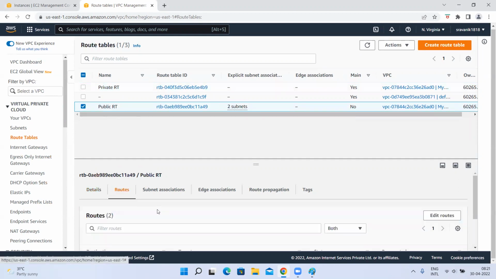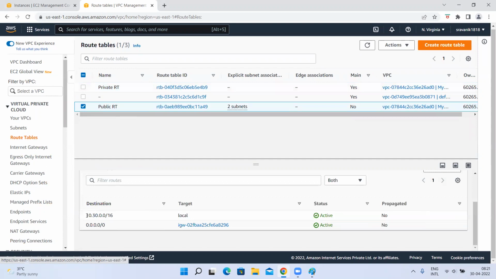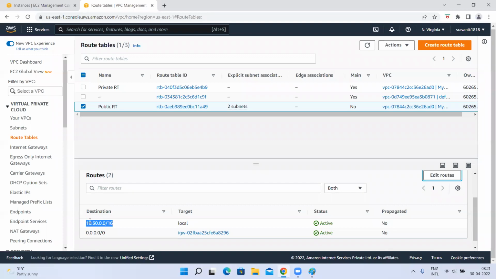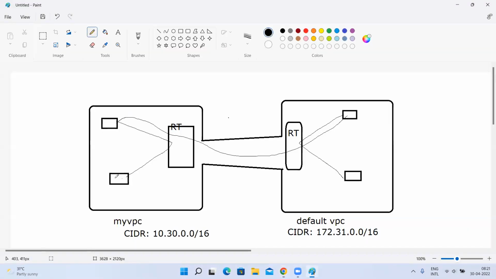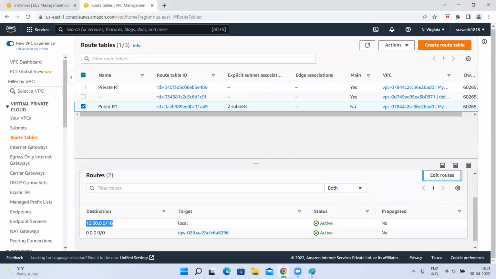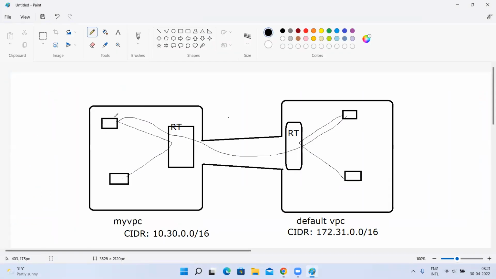So what I have to do is, what is the rule here? Any two instances within this IP address range can talk to each other locally. These two instances are within the IP address range, so they can talk to each other locally. If these two instances are within this IP address range, they can talk to each other locally.